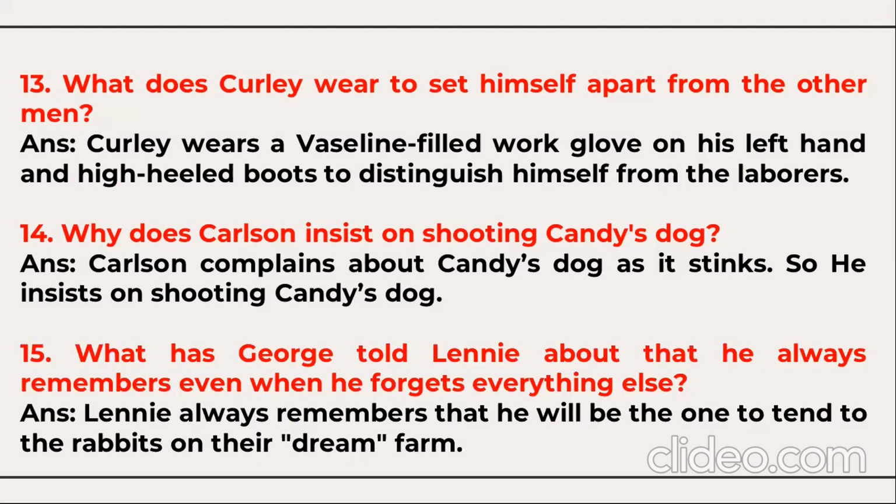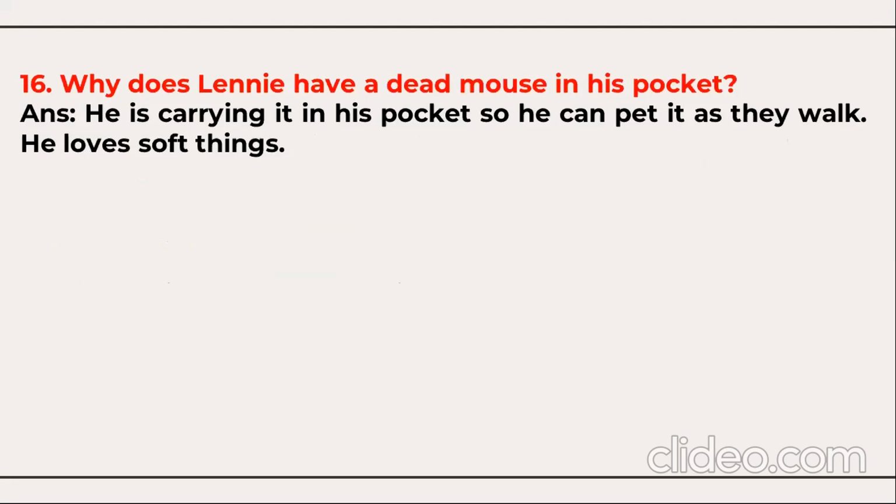What has George told Lennie about that he always remembers even when he forgets everything? Lennie always remembers that he will be the one to tend the rabbits on the dream farm. He will be the only one who is going to look after the rabbits on the dream farm, the land which they are about to buy. Question number 16. Why does Lennie have a dead mouse in his pocket?